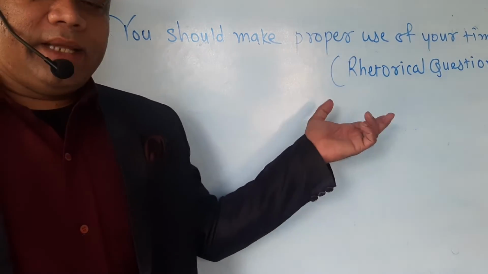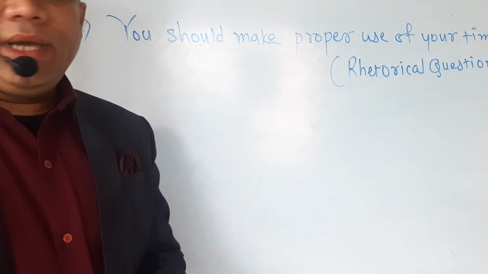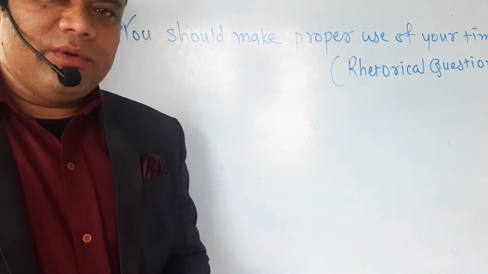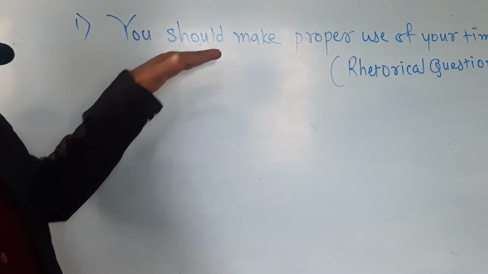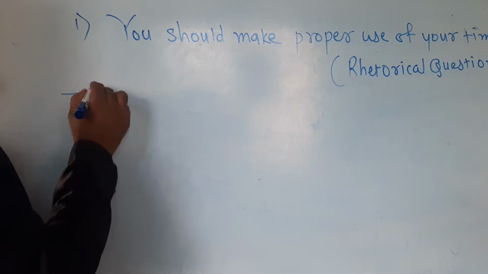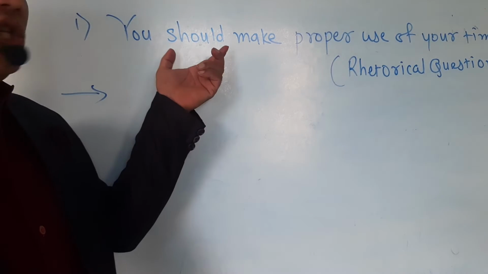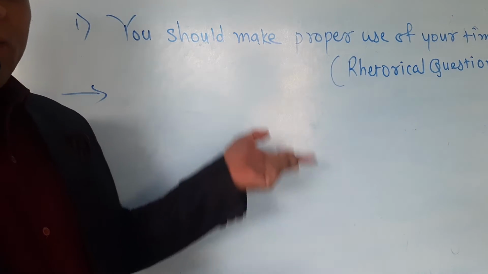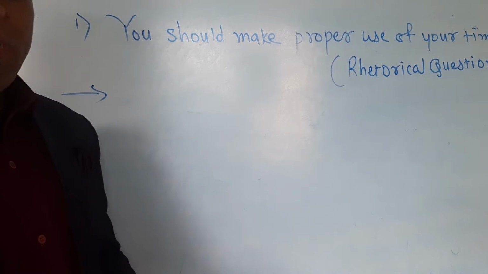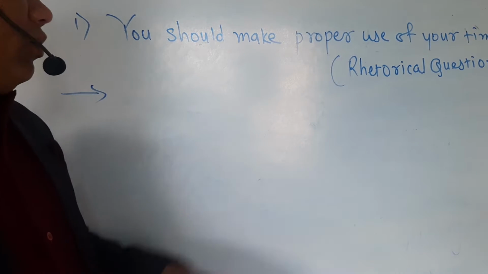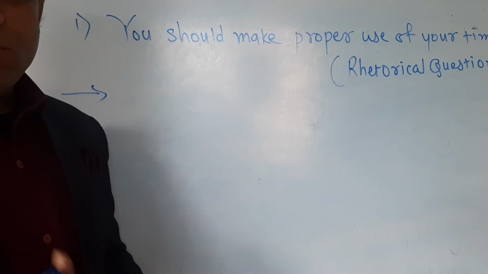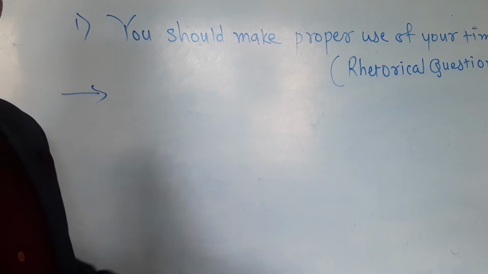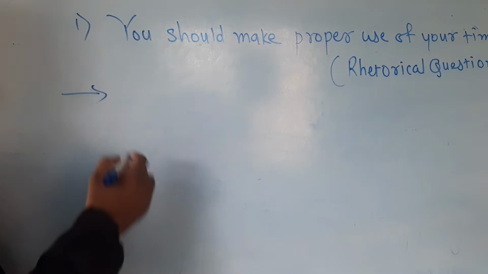As I said, mostly a rhetorical question begins with the helping verb. So first of all we should see whether a helping verb is there or not. In this sentence a helping verb is present. What is that? Should. The next point is that out of statement and question, one is affirmative and one is negative. In the statement not is not there, so in the question we have to use not, and that not we have to use along with the helping verb only.